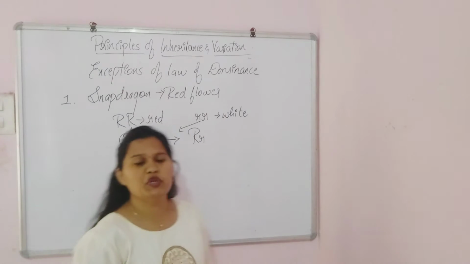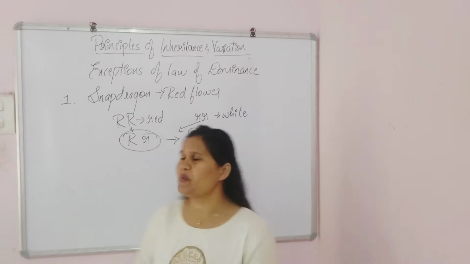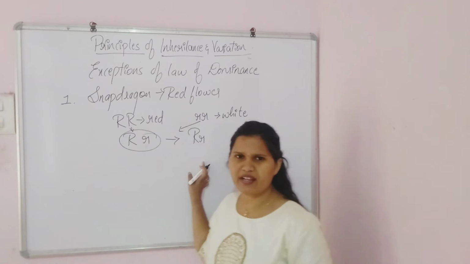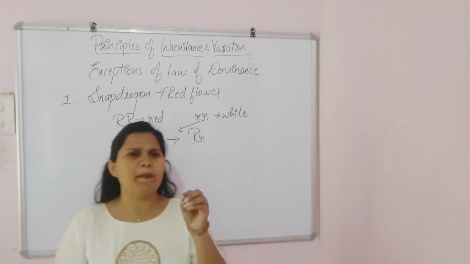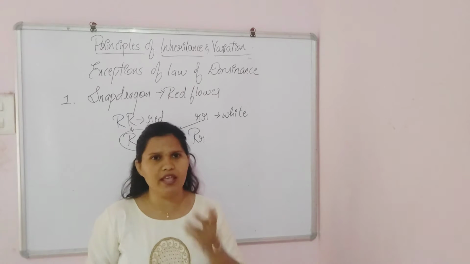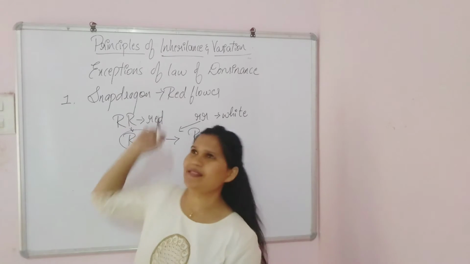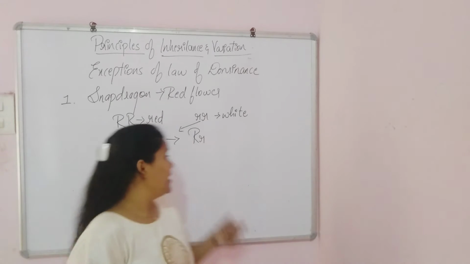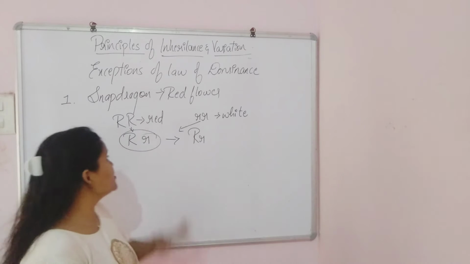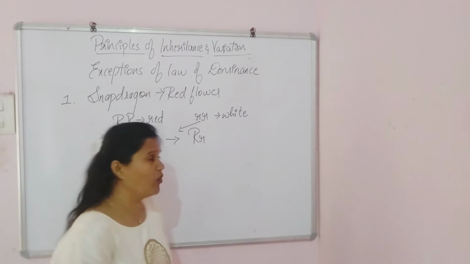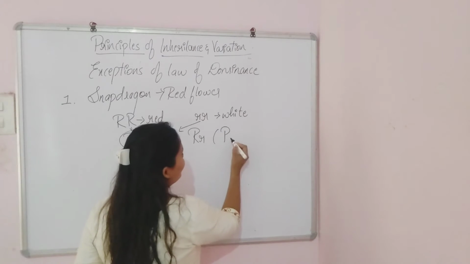We would conclude that all the flowers produced were red. But no, it is called an exception, because the offspring produced by these red and white flowers was pink in color.